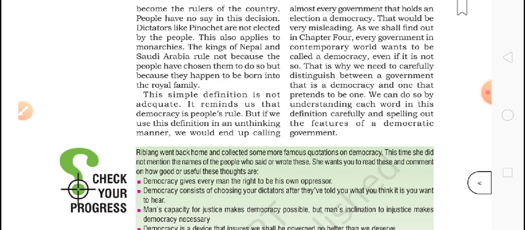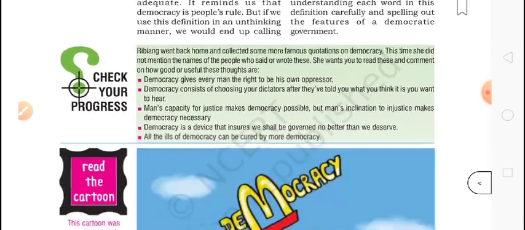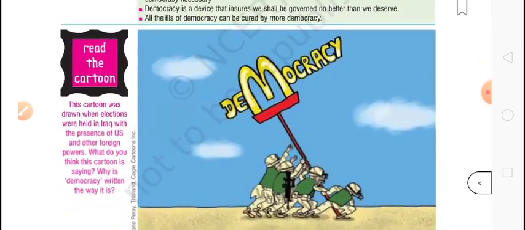So if any government is made with the voting power, but they have done malpractices and cheating in elections, can that kind of government be called a democratic government? No. So for this, we are going to have a discussion here, so we will know which kind of country is called a democracy.